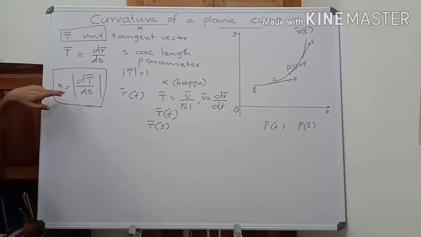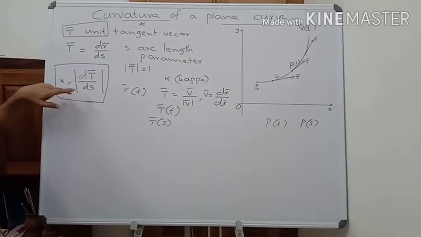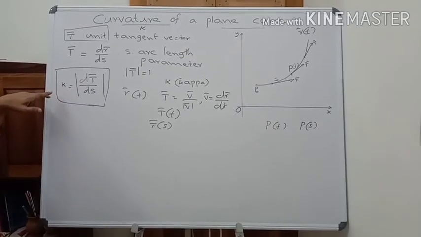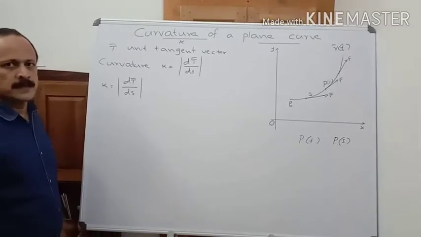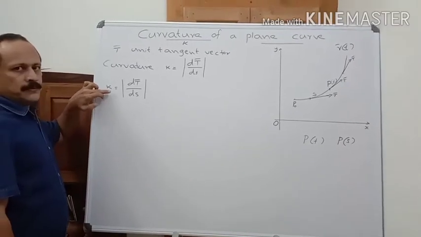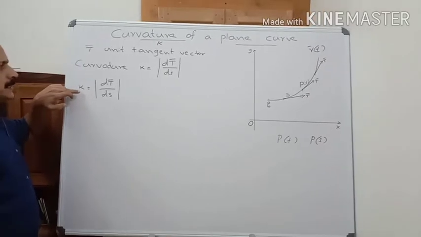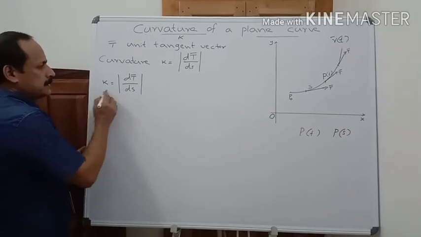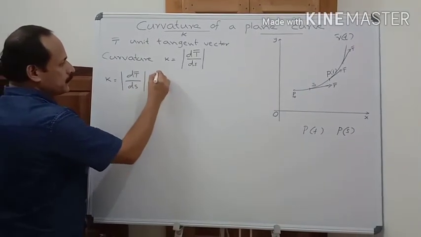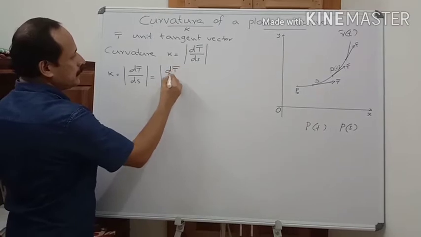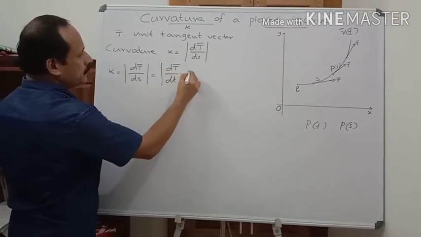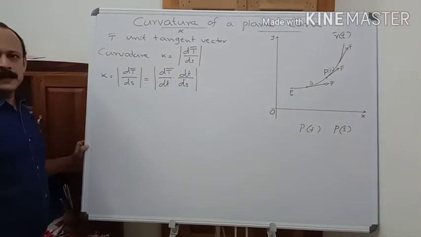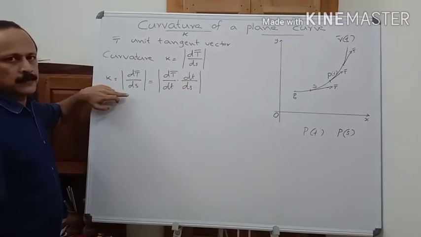So, we go to another formula for calculation of curvature kappa. That is, we are going to find an expression for kappa in terms of the parameter t. For that, kappa is equal to mod dt bar by dt into dt by ds. What is done here? We use the chain rule.